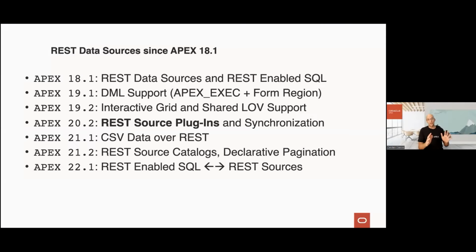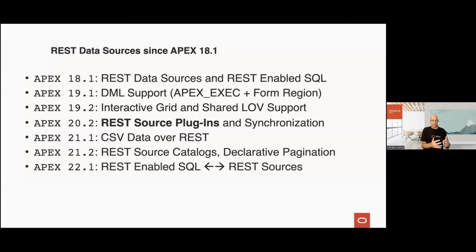First, let me show you a bit how REST support in Apex developed over the years, right? And the first release, which was really remarkable in regards of REST support, was Apex 18. Before that, there was also some sort of REST support, but it was very, very basic, right? With Apex 18.1, we were introducing REST data sources. At that time, it was called web source modules, but it was the same as REST data sources.